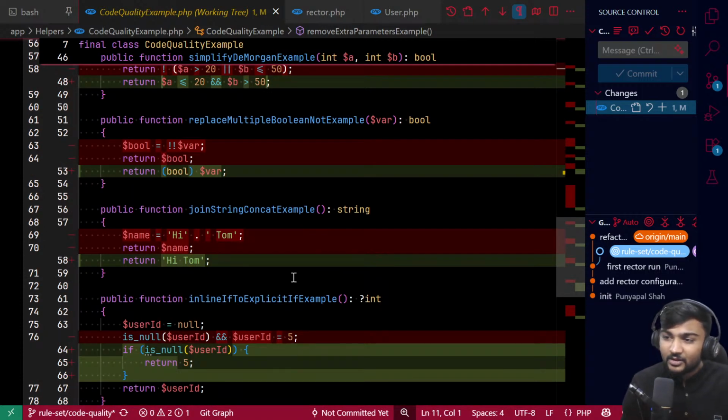I mean, concatenating a string into a string does not make sense. You can just add them here directly, right? So yeah, it is improving your code quality, right?